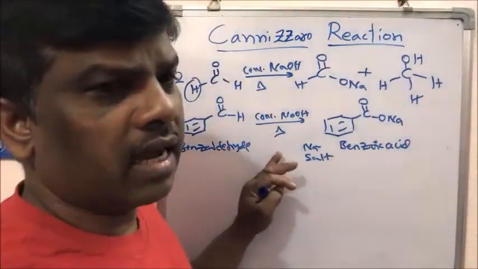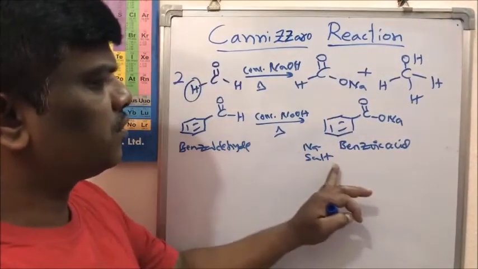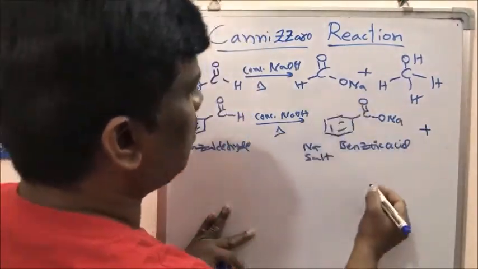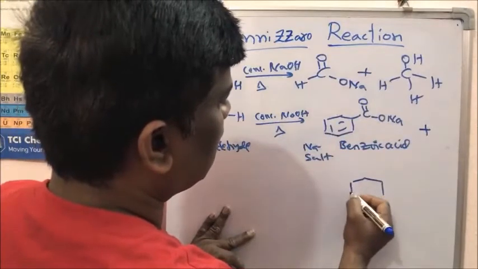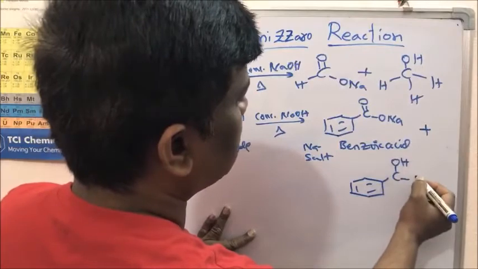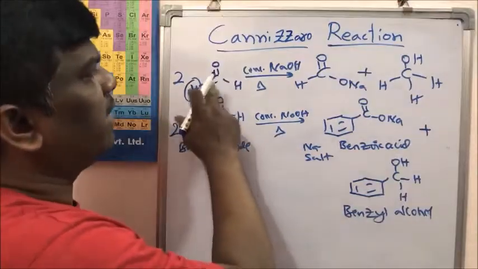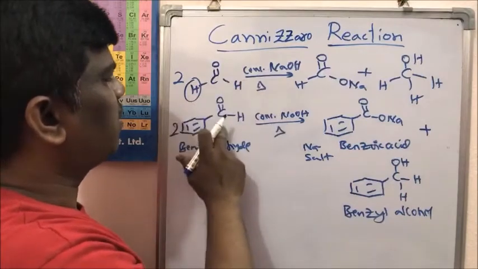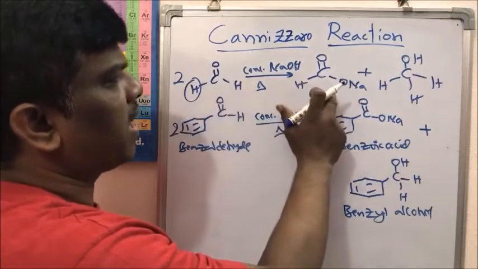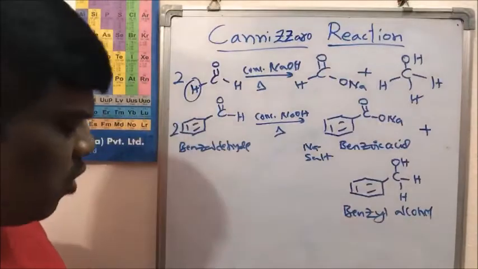Upon reaction with NaOH under heating, it gives the sodium salt of benzoic acid plus, what is next? Another one, the reduced compound, benzyl alcohol. This is benzyl alcohol. Right friends? So an aldehyde without alpha hydrogen gives the sodium salt of an acid and an alcohol. So this is all about aldehydes.